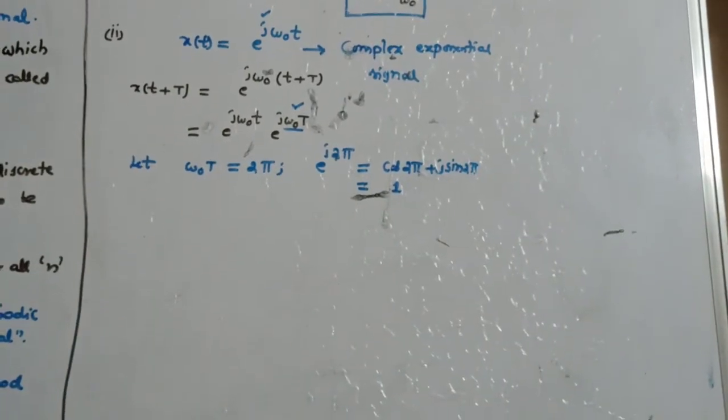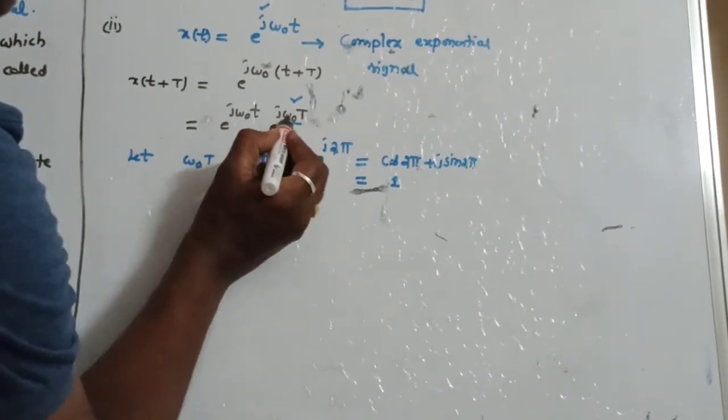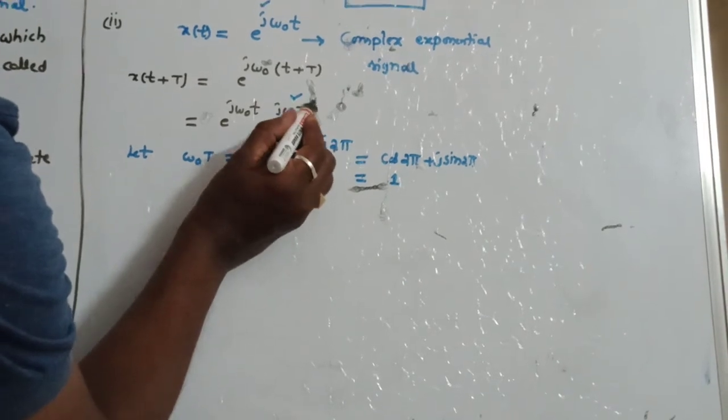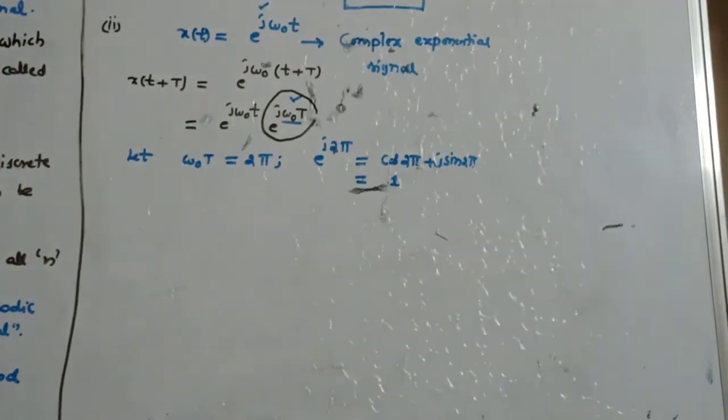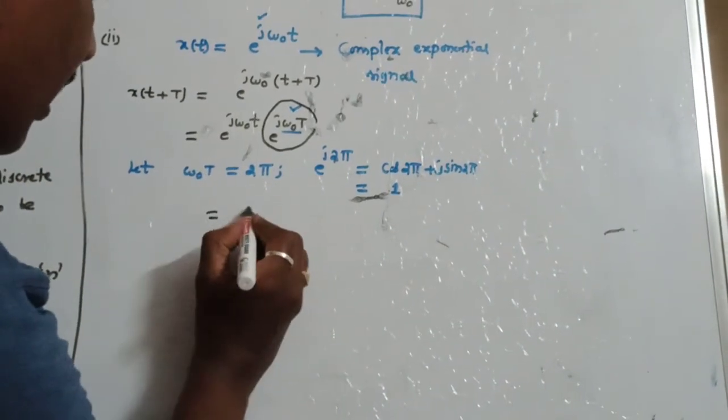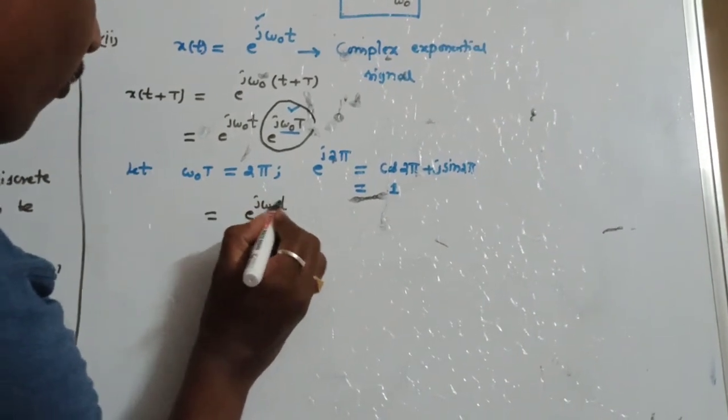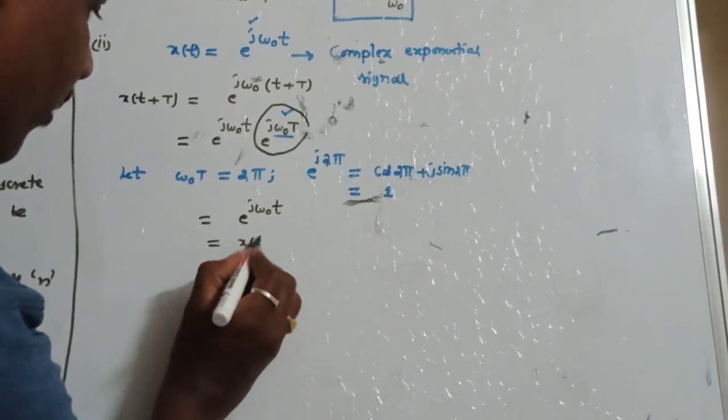So what is e power j 2 pi? When omega 0 into T is equal to 2 pi, this quantity becomes 1. So what remains is e power j omega 0 t, which is nothing but x of t.